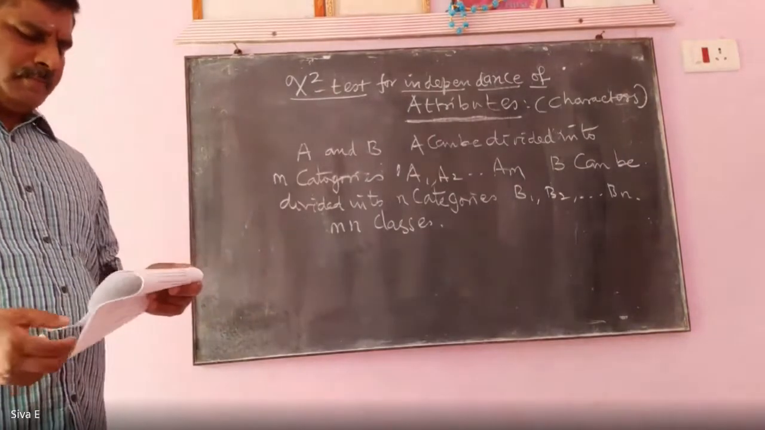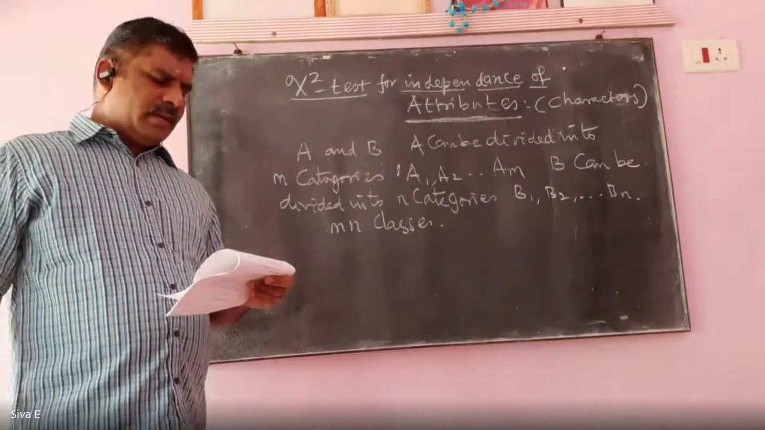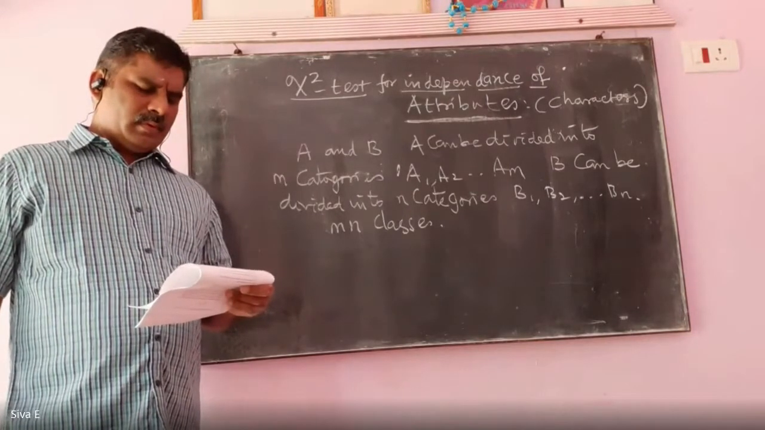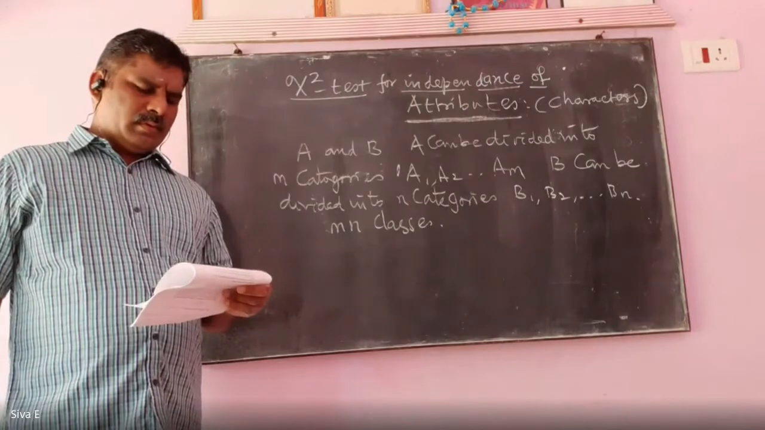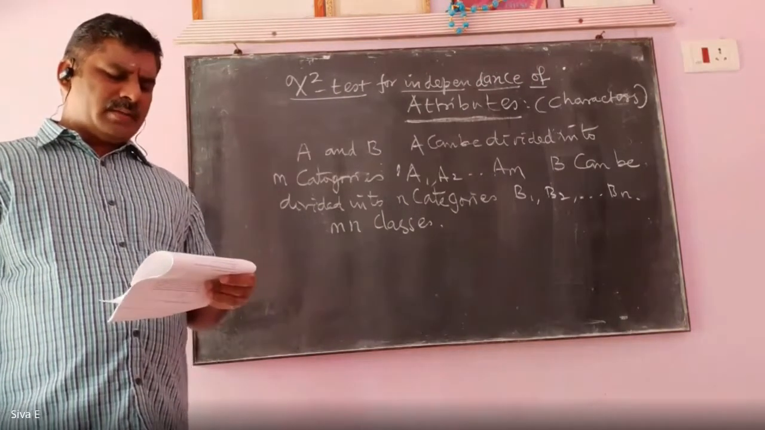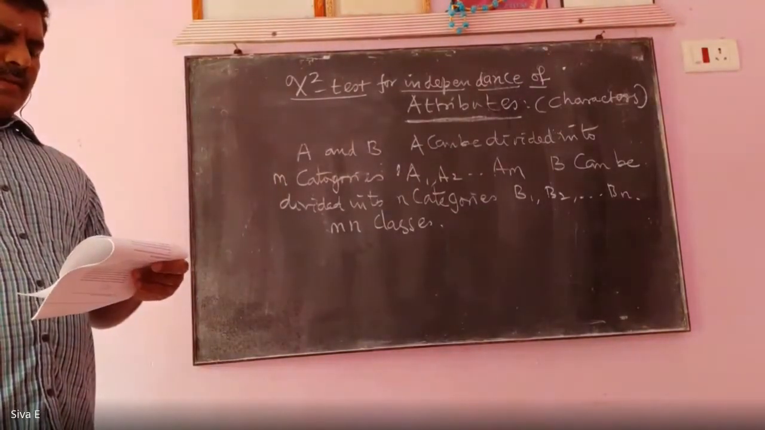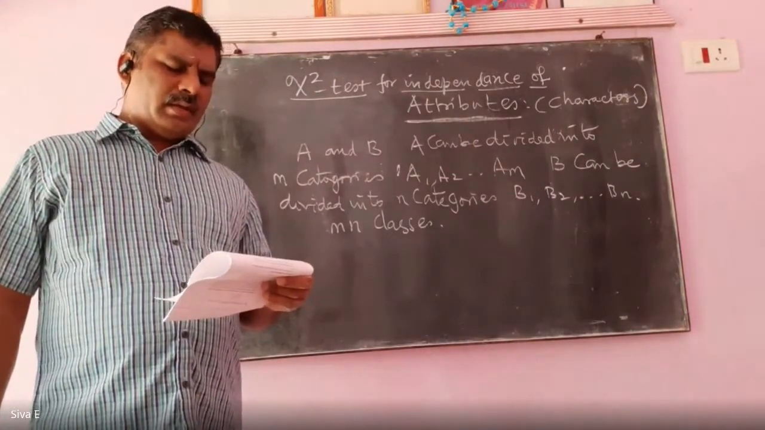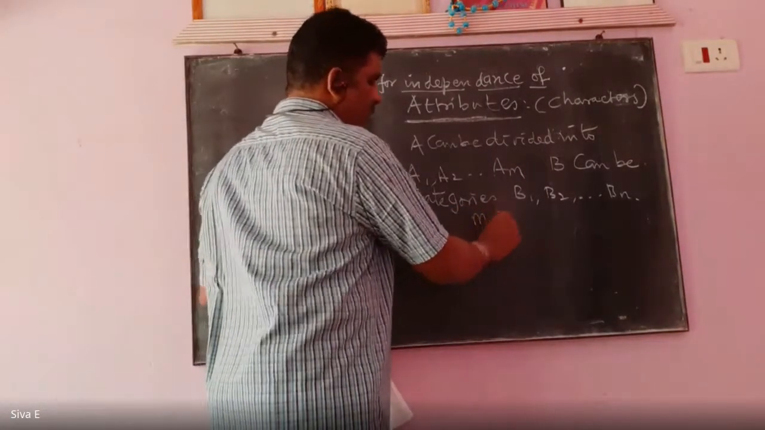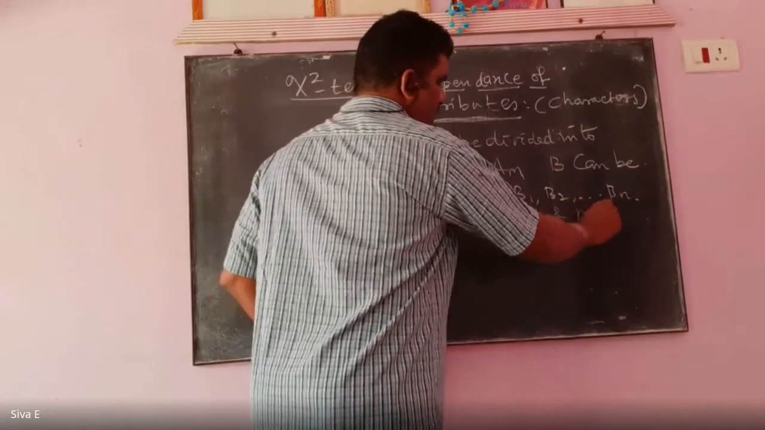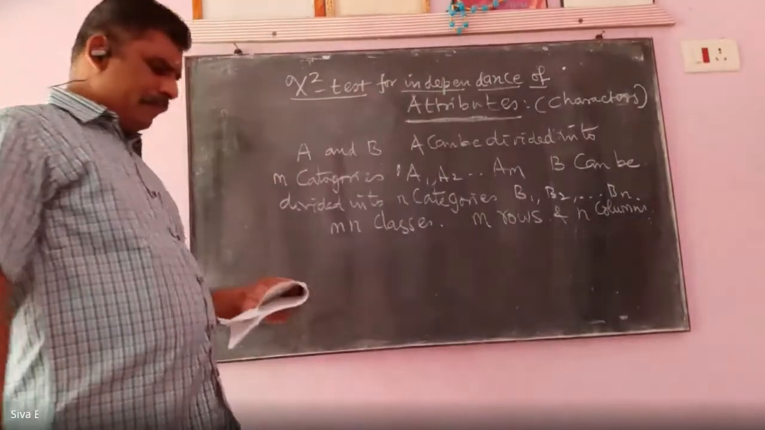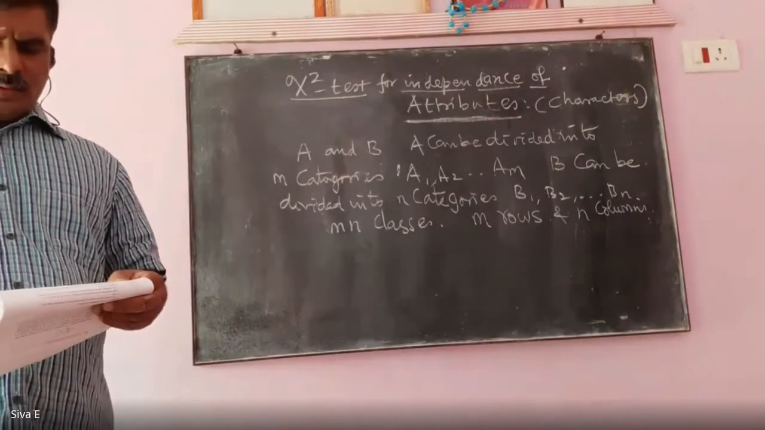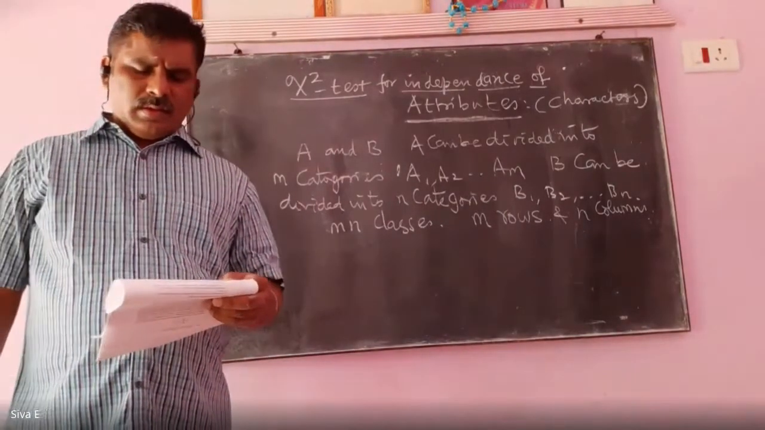In this case, the sample data may be presented in the form of the matrix, containing M rows, small m rows, and N columns. The matrix or tabular form.